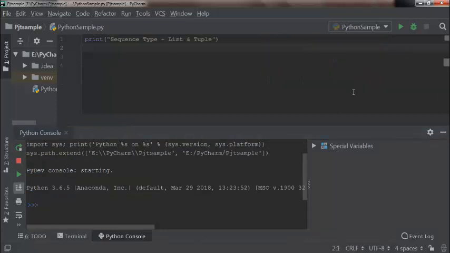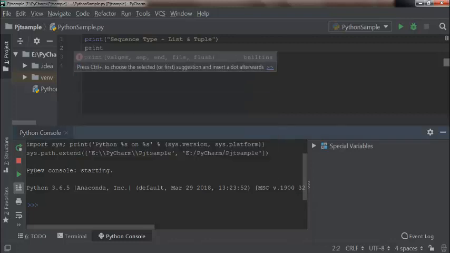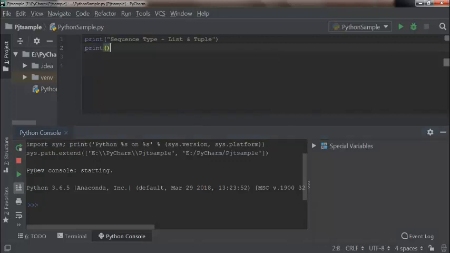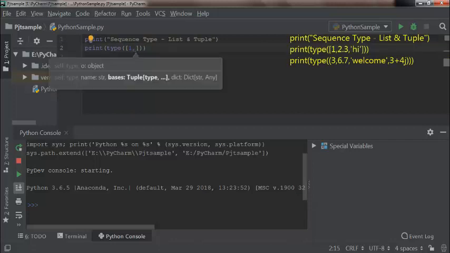Now we will see the other two sequence types, list and tuple. A list should be enclosed within square brackets and a tuple within round brackets. Let me give two data with these brackets and let us check the data type of it. First, type of within the square bracket, and let us try with three different data types, which are int, float and string.